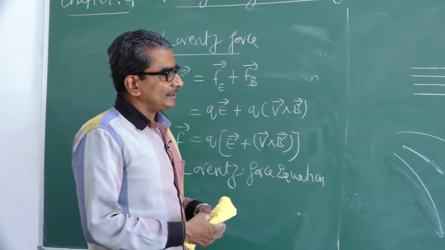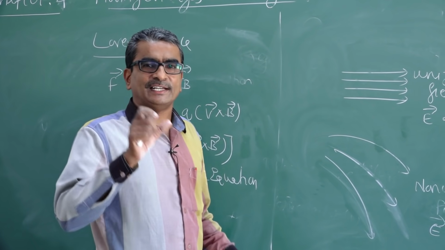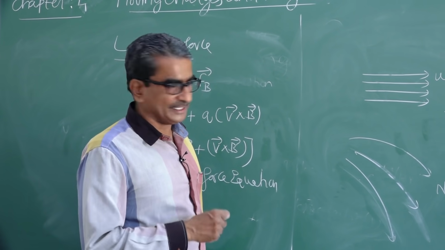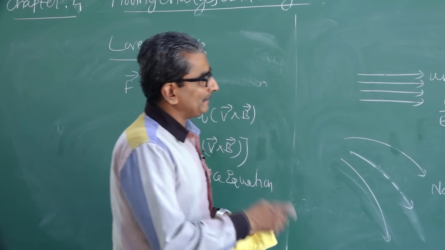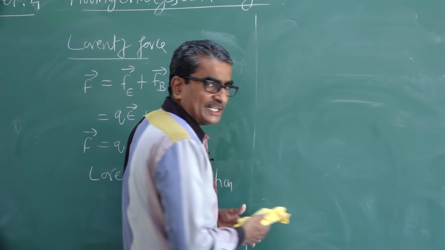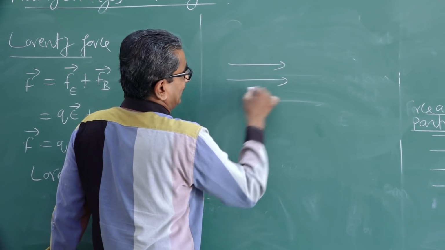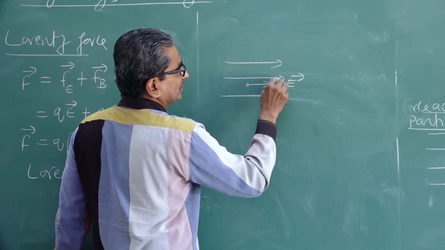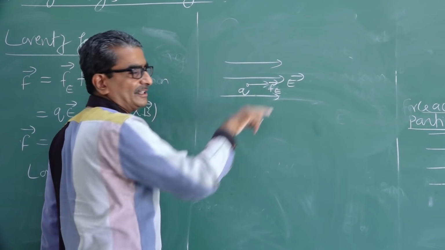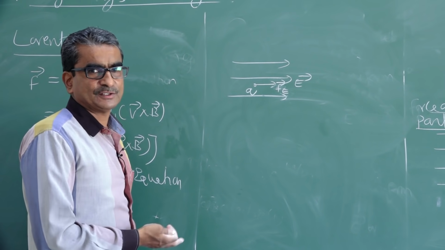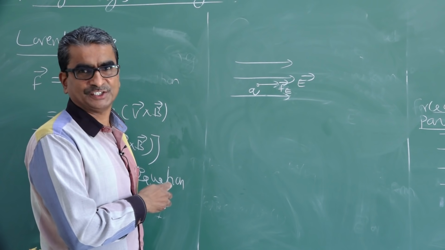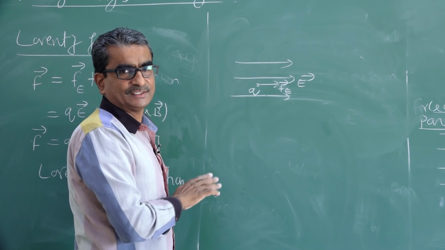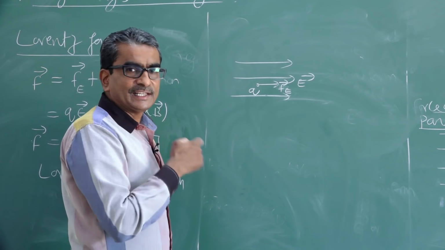Okay, now let us consider once again the direction of the force when the charged particle moves in a magnetic field. Because we already know that when a charged particle moves in an electric field, the direction of the force due to the electric field will always be along the direction of the field. If it is a positive charged particle; for negative, it will be opposite. In this case, the direction will be along the field direction. It's very easy and simple. In case of